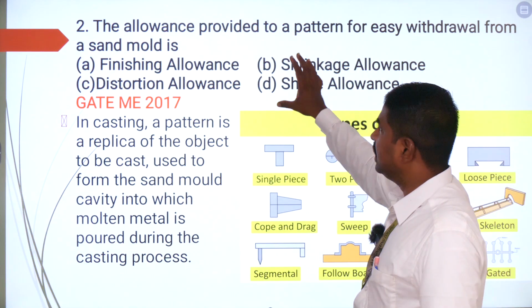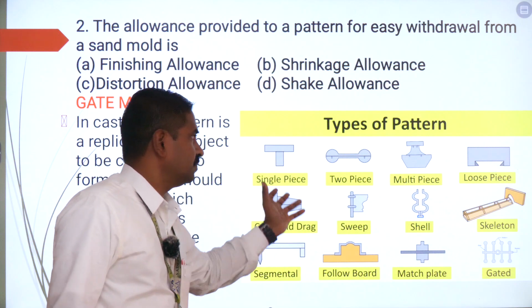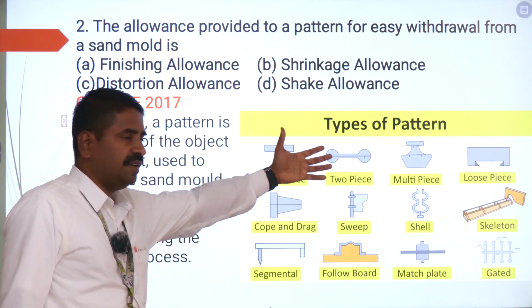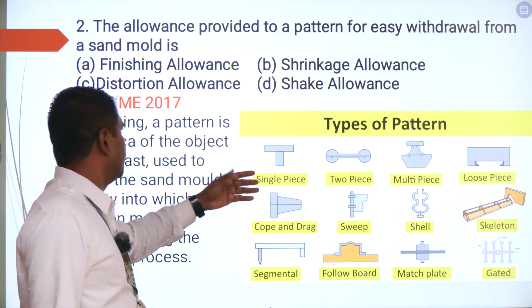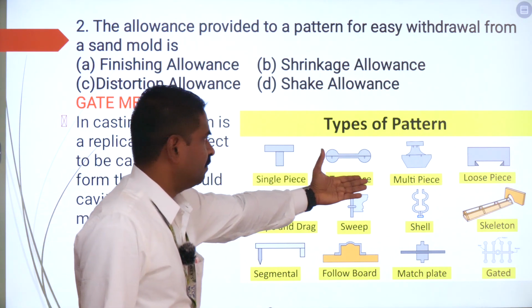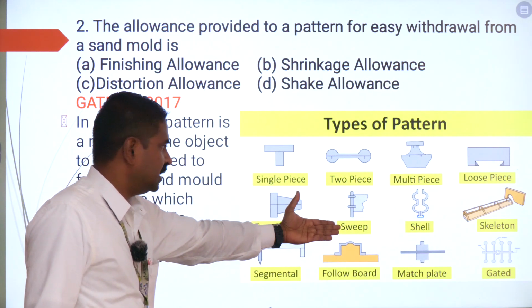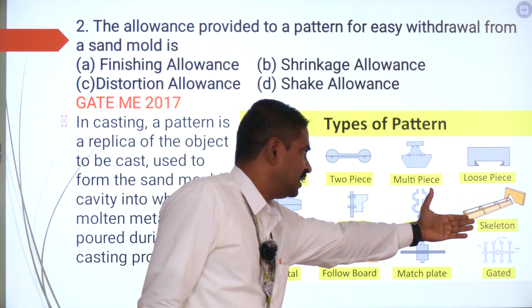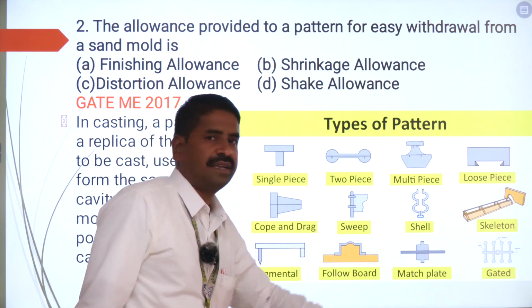So to understand this allowance, you have to first see what is going to be the types of the pattern. So here I am going to show you the various slides in which you are going to have the various photographs of the types of the pattern. First one is going to be single piece pattern, two piece pattern, multi piece pattern, loose piece pattern, followed by cope and drag, then next sweep, next shell, next skeleton, then segmental, follow board, match plate and gated.